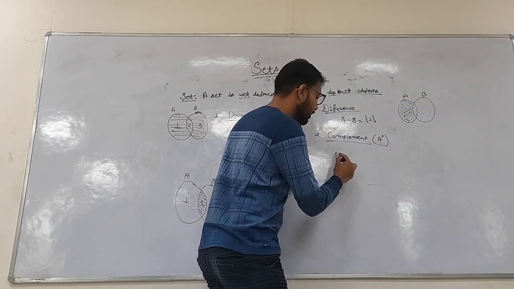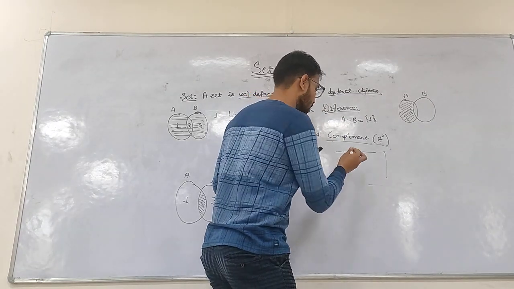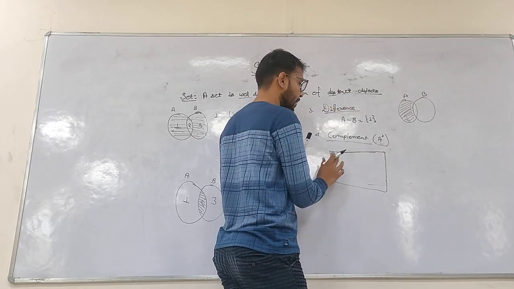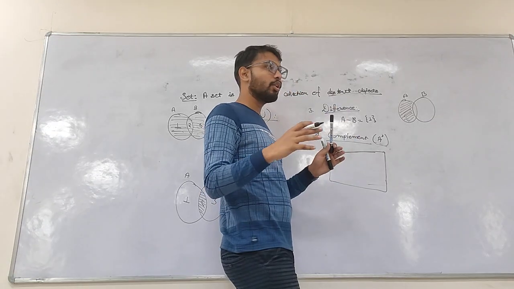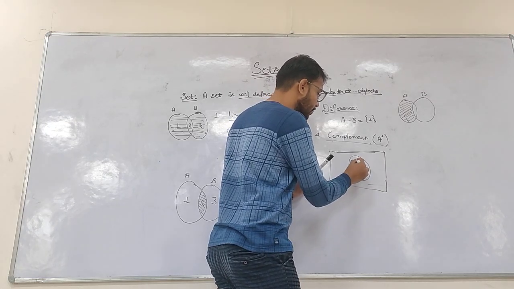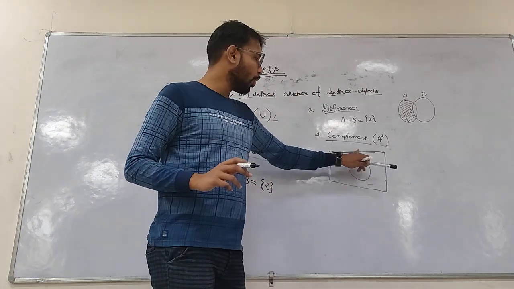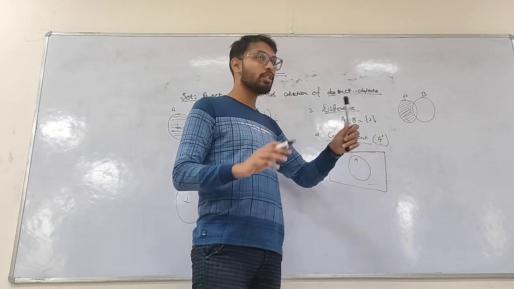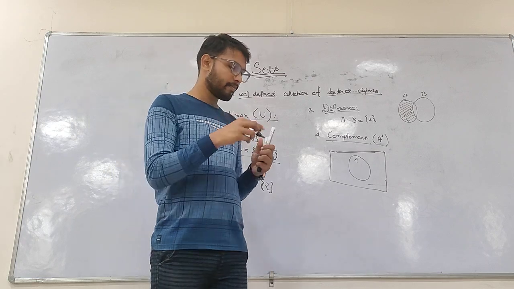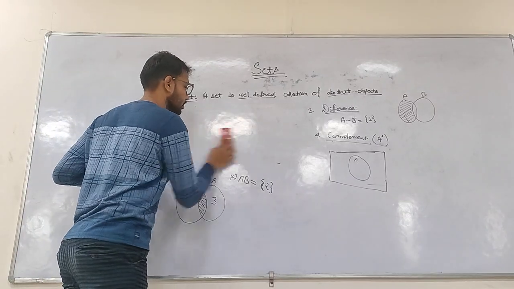Coming to the complement part, I am considering this rectangle as the universal set. This contains all the things. Suppose your snacks: there are n number of snacks, and this is set A, that includes your favorite snacks. A represents your favorite snacks, and this universal set represents the whole snacks, every snack in the world. So this is how you can easily find out using the Venn diagrams.